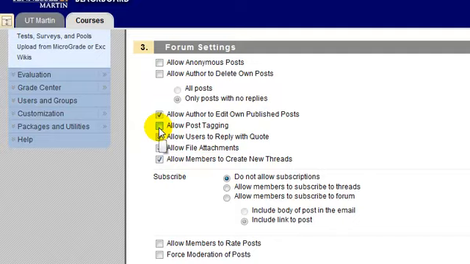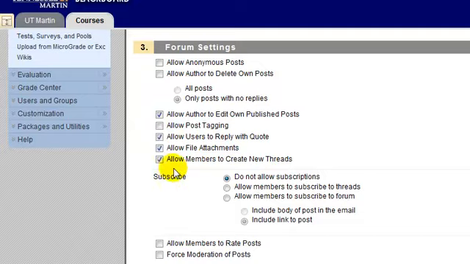Later when you go back to your discussion board, you can then extract data and look at information in your discussion board by pulling out keywords and say, I only want to see certain posts that have been tagged with this particular word. If you want to allow that ability, you have to put a check mark next to Allow Post Tagging.